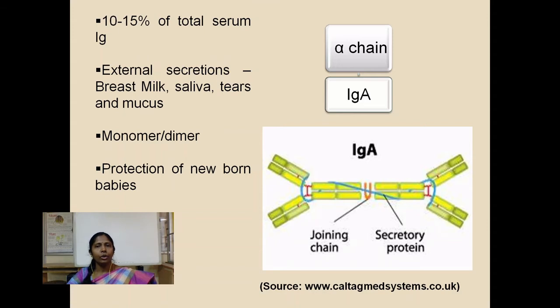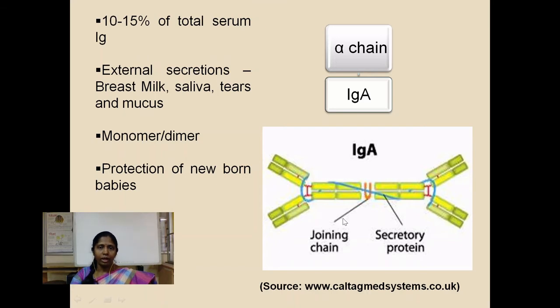Coming to immunoglobulin A, this comprises the alpha heavy chain. This also constitutes a considerable fraction of the serum immunoglobulins, up to 10 to 15%. IgA in serum is mostly monomeric, whereas on secretory surfaces it is dimeric in nature. That is, two immunoglobulin molecules are attached to each other with the help of a joining chain.